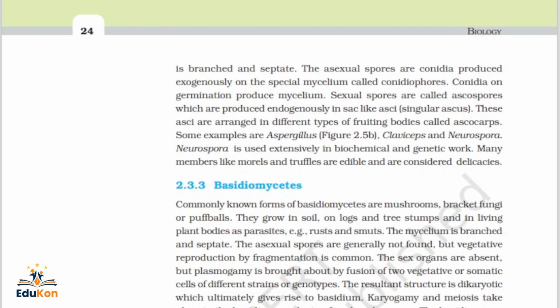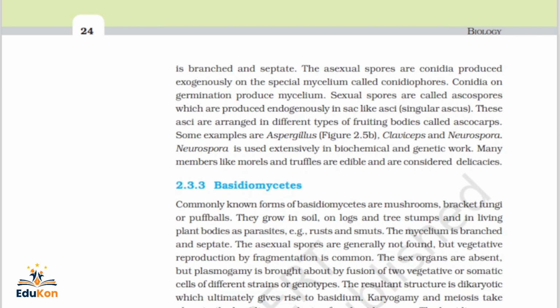Sexual spores are called ascospores, which are produced endogenously in sac-like asci. Asci is plural; if singular, it is ascus. These asci are arranged in different types of fruiting bodies called ascocarps.